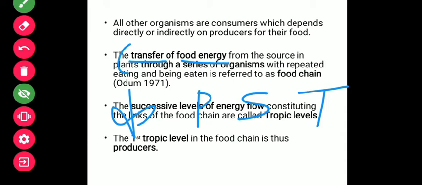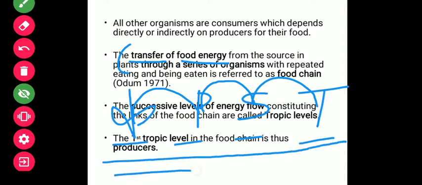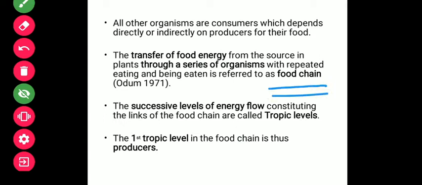So the plant's energy is taken by the primary consumer, and the primary consumer's energy, as food, is taken by the secondary consumer, and so on. You can see here that all these are organisms, and they are linked with each other to form a uniseriate pattern called a food chain. So this thing you have to remember.